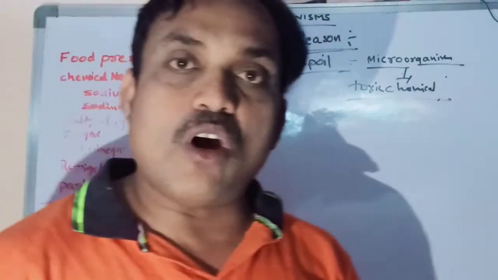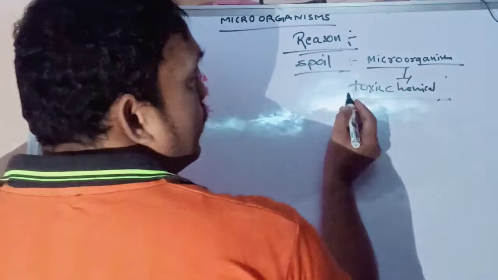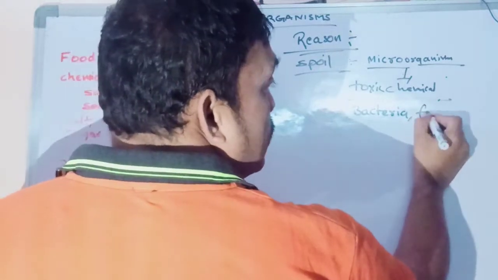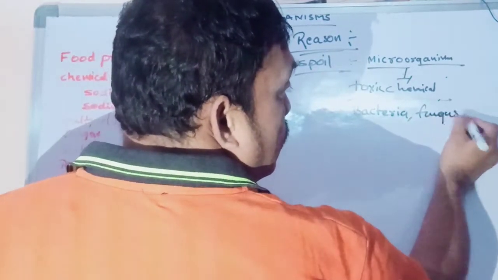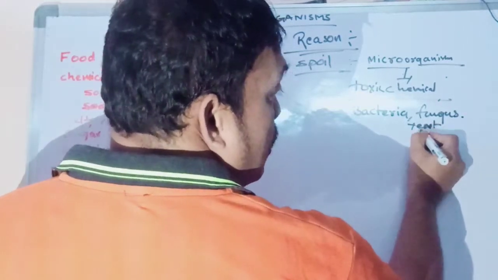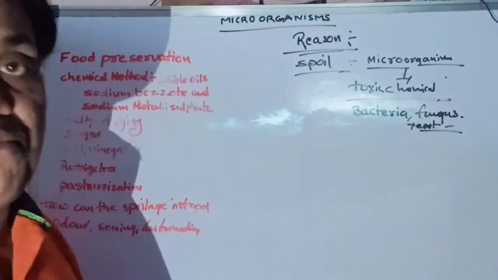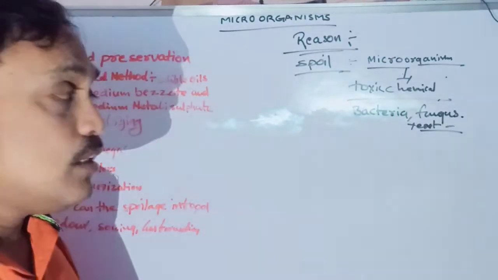What types of microorganisms cause food poisoning? Okay, food spoilage. One is bacteria, so many types of bacteria, and the other is fungus. For example, yeast is also a fungus, a unicellular fungus. It also causes spoilage of food materials.